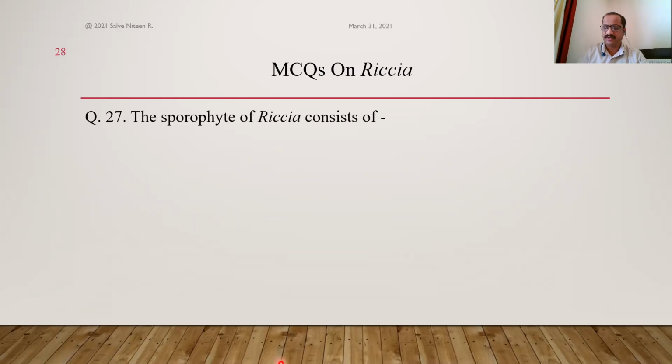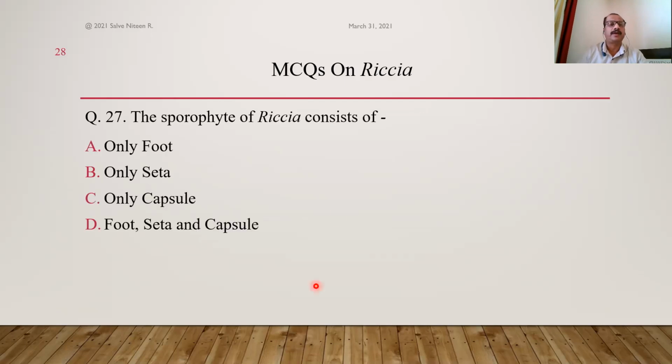Next, the sporophyte of Riccia consists of only foot, seta, only capsule, or all of foot, seta, and capsule? We studied that in bryophyte sporophytes, foot, seta, and capsule are the structures found. But the characteristic feature of Riccia sporophyte is that it consists of only a capsule, only sporogonium, only a spore sac.